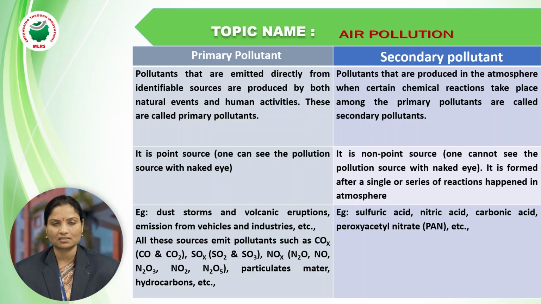These are the best examples of primary pollutants. Examples of secondary pollutants are peroxyacetyl nitrate, PAN, and also sulfuric acid, H2SO4, nitric acid, and carbonic acid.